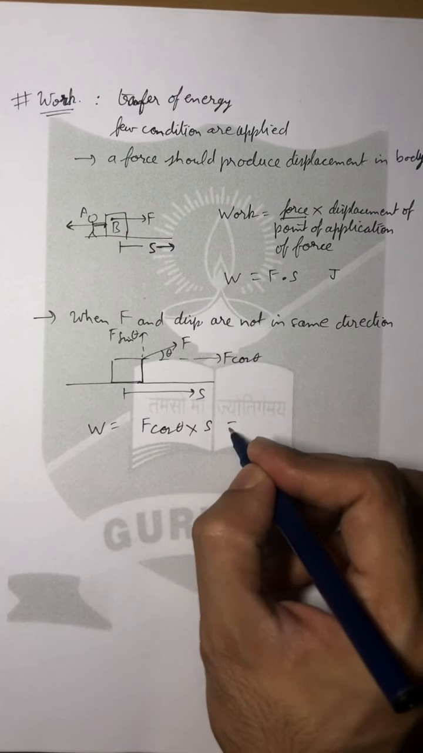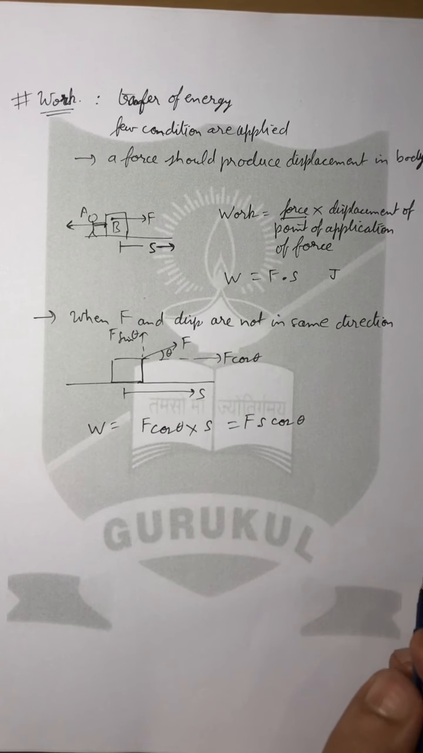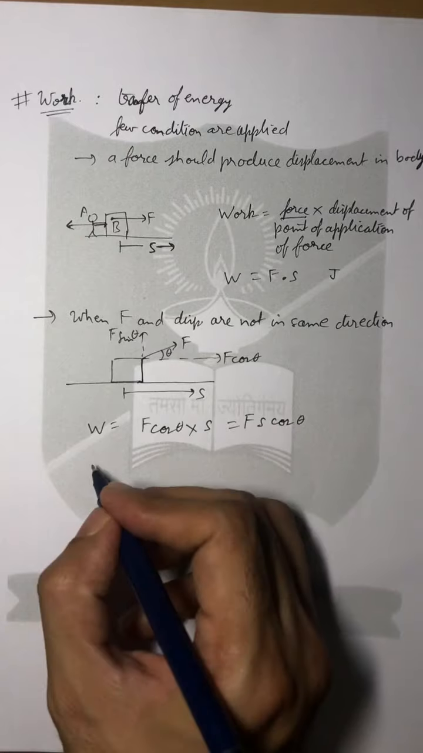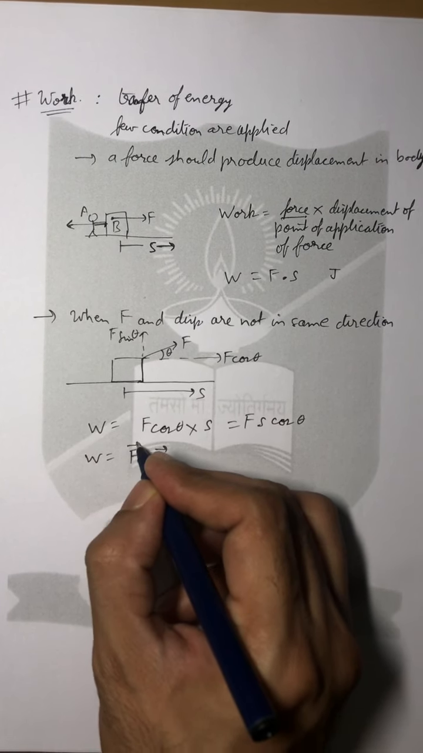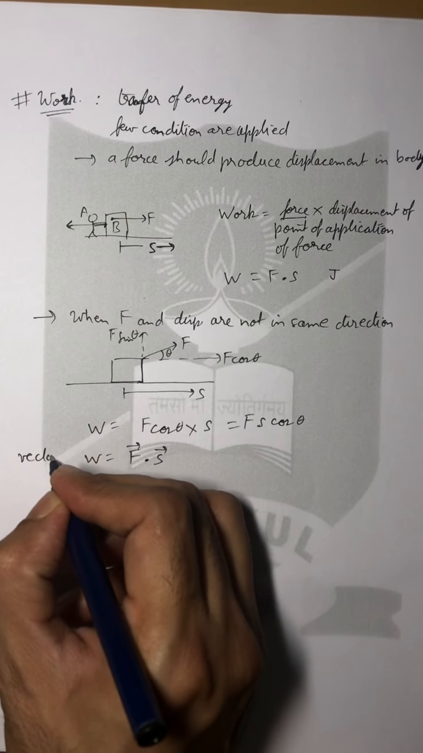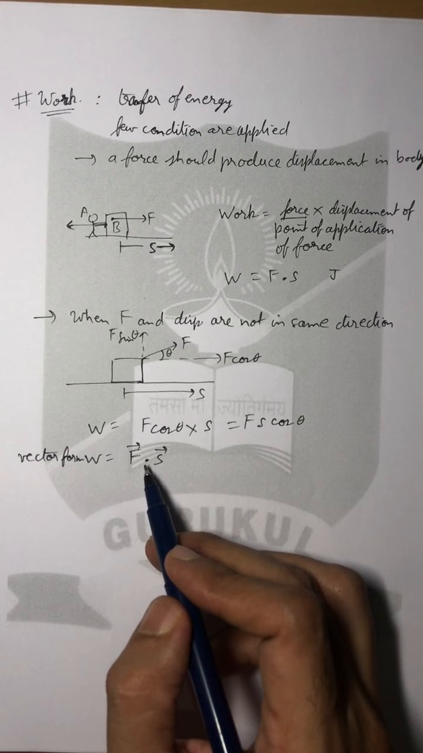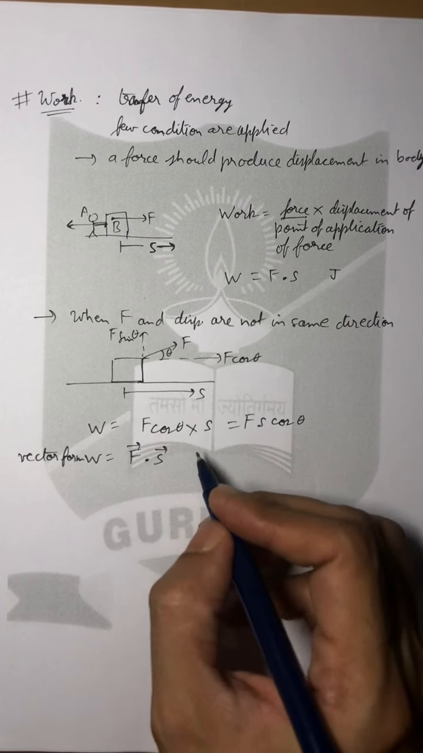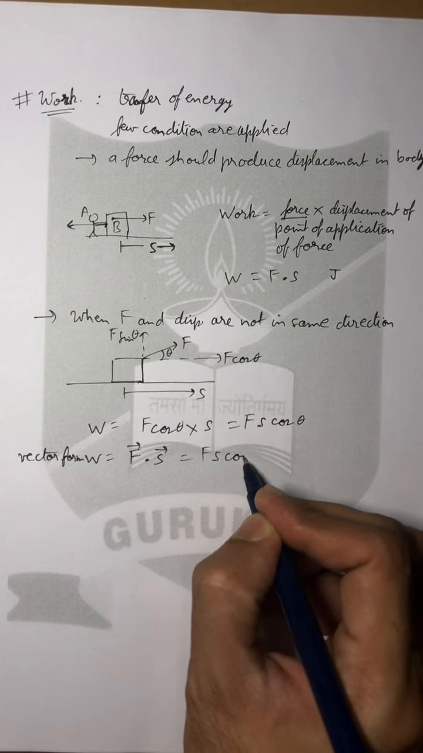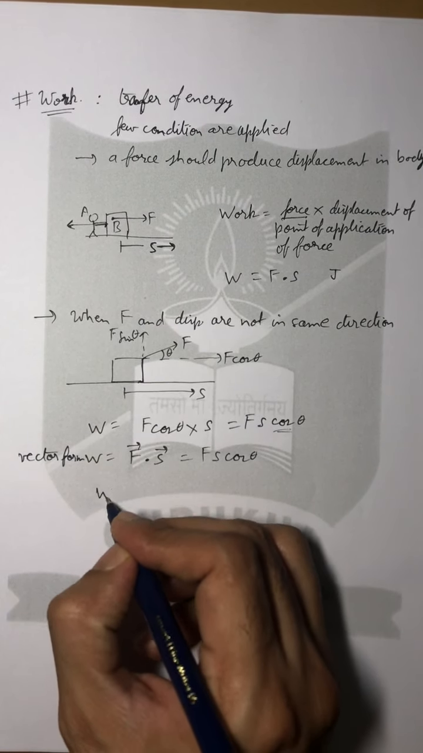So now our formula becomes Fs cos theta. Now this same formula can be obtained by the dot product of vectors. So we can say that in vector form, work done can be written as the dot product of the force vector and the displacement vector, and it will give us the same result as Fs cos theta.